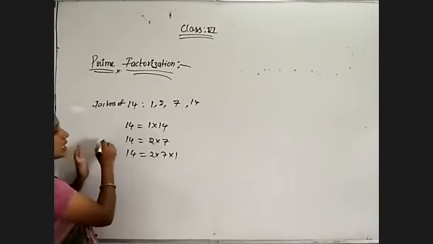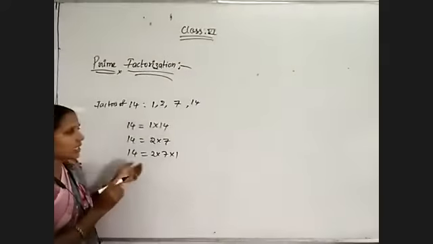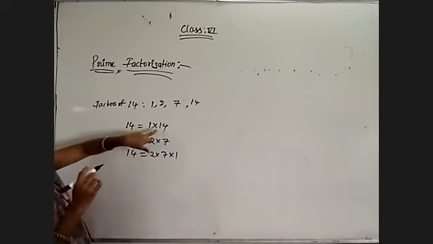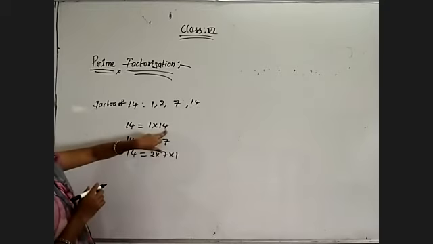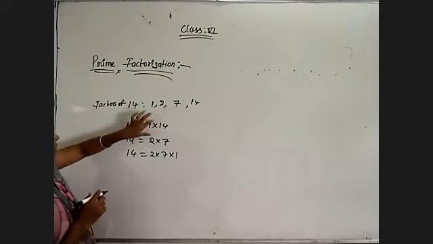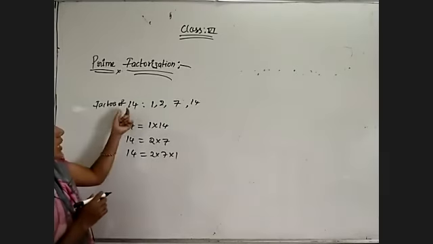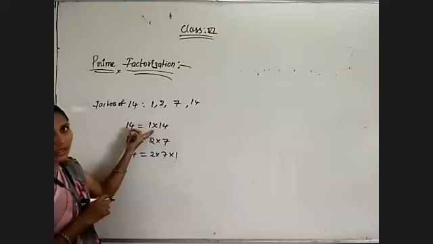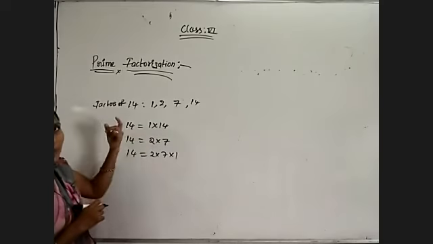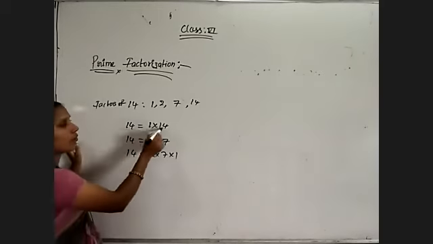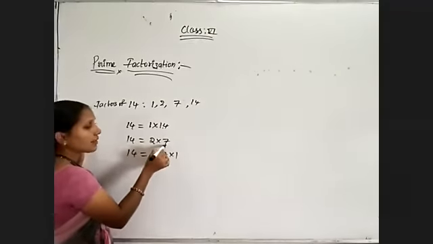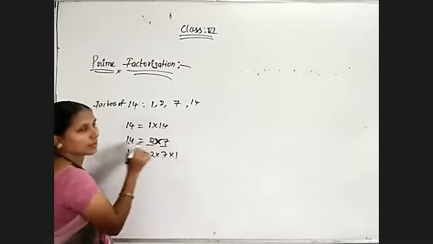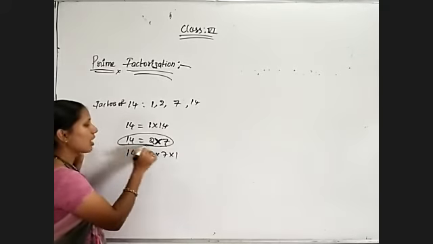Now observe these three different types: which one denotes prime factorization? Factorization is nothing but a number expressed as a product of its factors. 1 and 14 are factors of 14 and I have expressed them in product form, so it is a factorization. Prime factorization means compulsorily using only prime numbers. 1 and 14 are not prime numbers. 2 and 7 are both prime numbers, so we have expressed 14 as a product of two prime numbers, which is the prime factorization of 14.